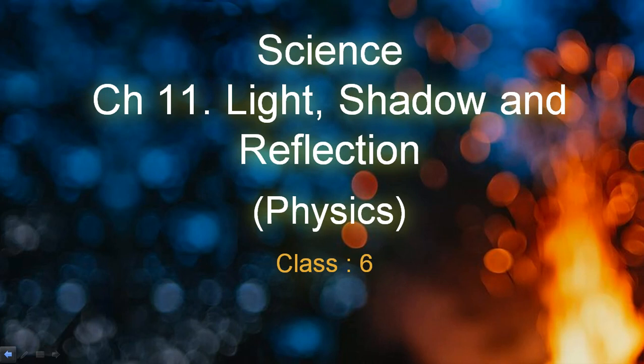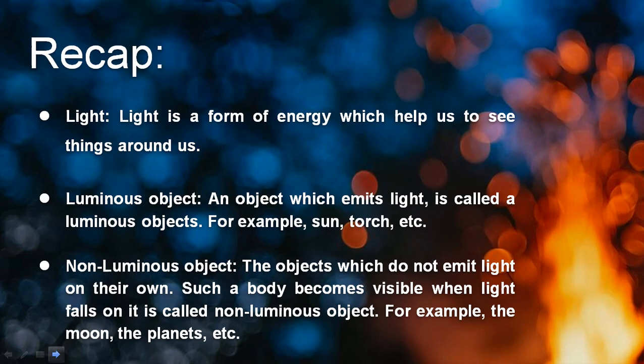Understood? So let's get started, but before that let me recall what we understood in the last video lecture. We have seen that light is a form of energy, due to which we can see the surroundings. There is a difference between form of energy and source of energy. Light is a form of energy, meaning a kind of energy.